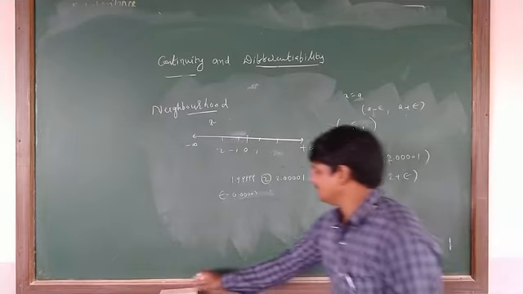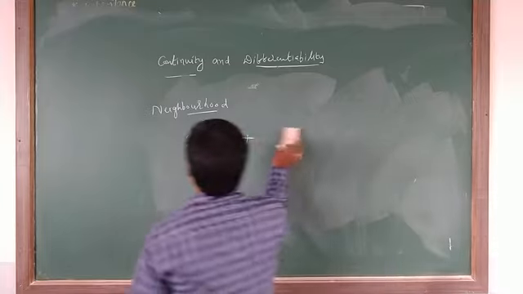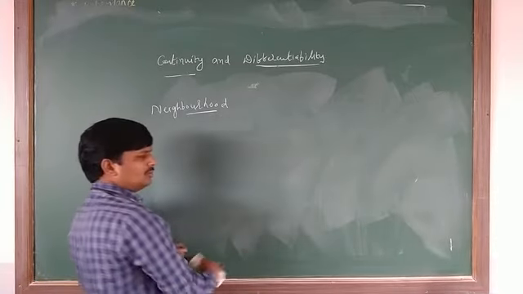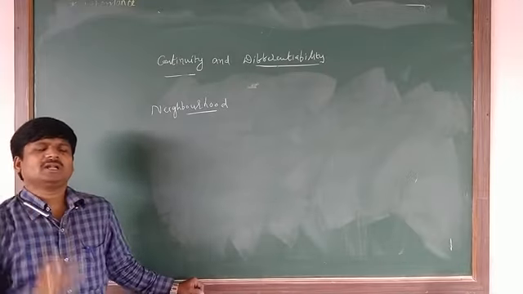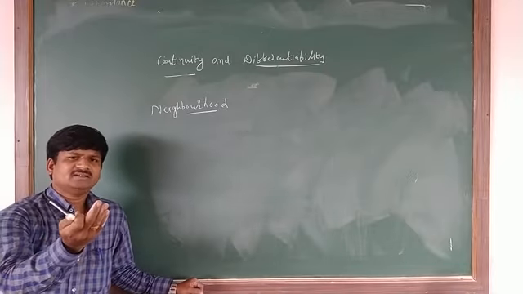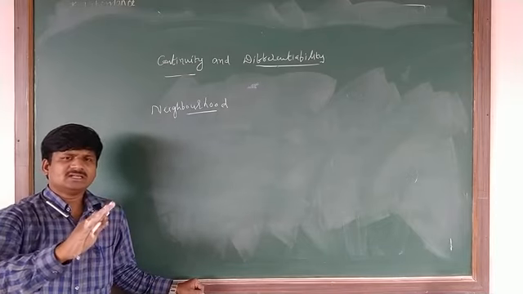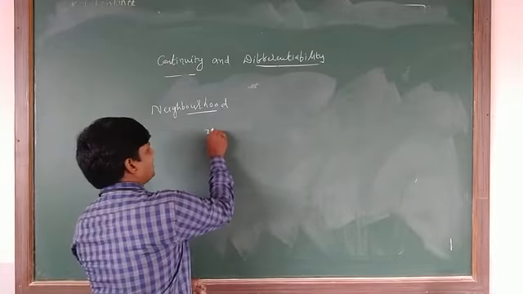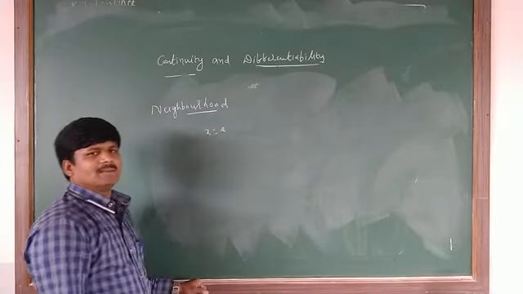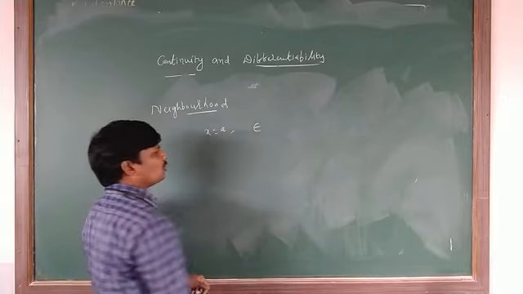Okay, remember it is about neighborhood. Neighborhood is a set which has that particular point a, the immediate previous value of that point, and the immediate next value of that point. Remember, suppose x is equal to a, a real number. Then what is the neighborhood of a? And here epsilon is a small quantity.